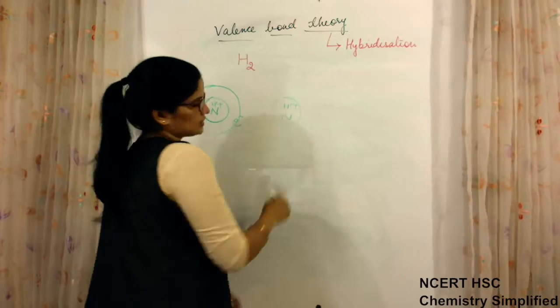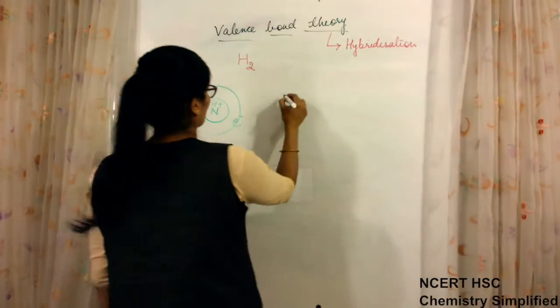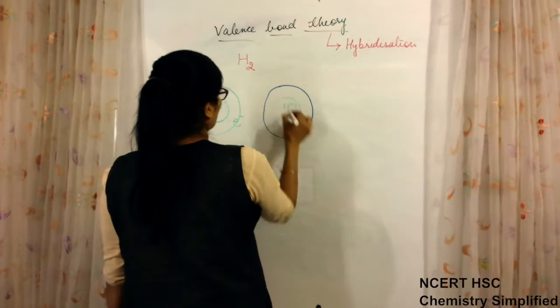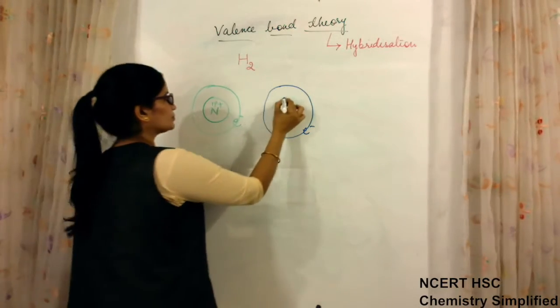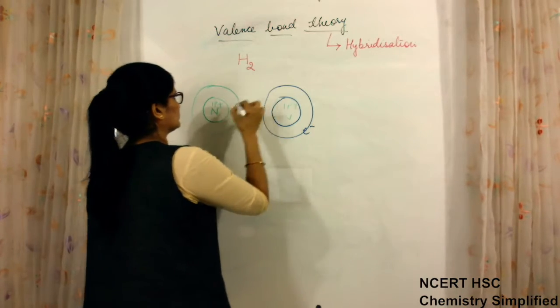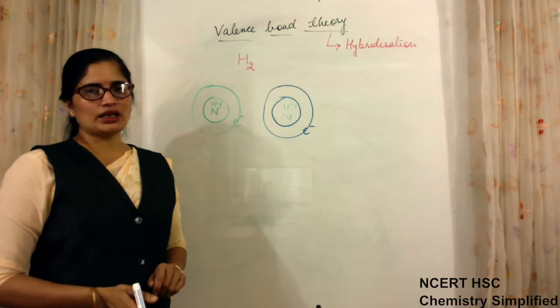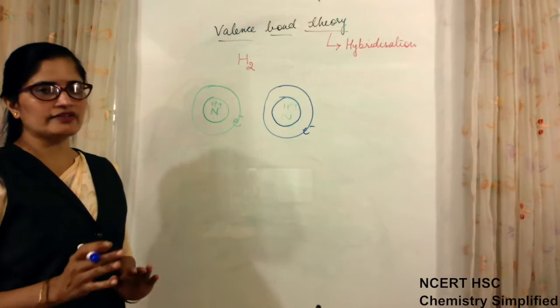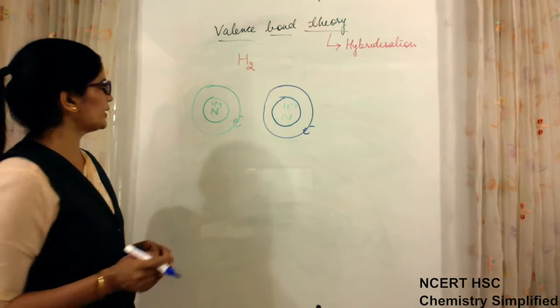Proton is there, positive charge. And the electron is here. Now what happens when two atoms approach each other for making a bond? Then attractive forces come into action, repulsive forces come into action.